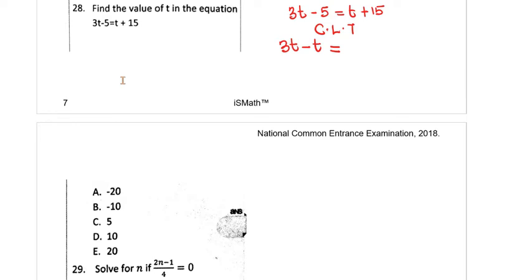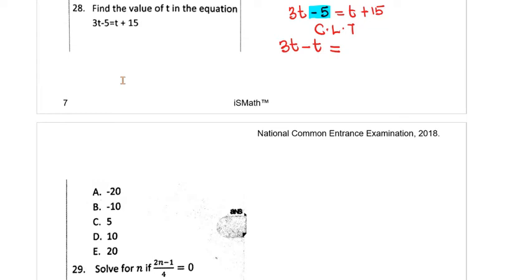So to remove minus 5 from the left hand side, I have to add 5 to both sides. So I'm adding 5 to both. So that's how you eliminate numbers. You use the signs to eliminate them. Whatever relationship they are having with the variable in question, use the opposite sign to eliminate them. So if it is minus 5 that I have on the left hand side, I will be using plus 5 on both sides to eliminate it.